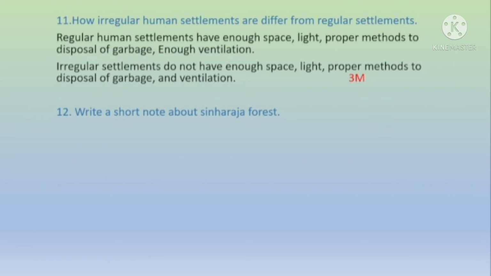And irregular human settlements do not have enough space, light, or proper methods of garbage disposal and ventilation, and also they have some health issues, social issues, cultural issues, and sanitary issues. They have different kinds of issues because of the lack of space.